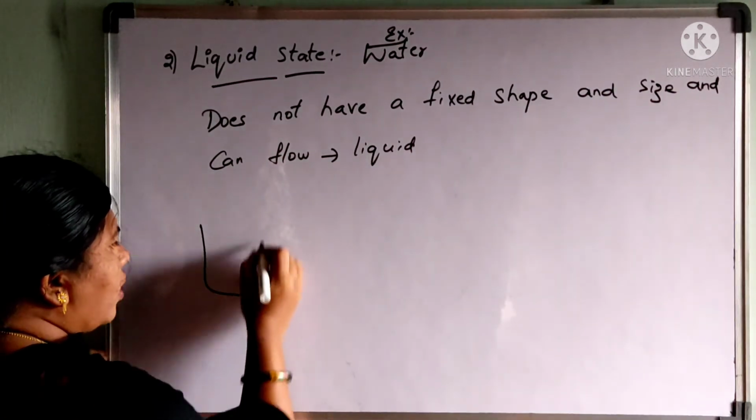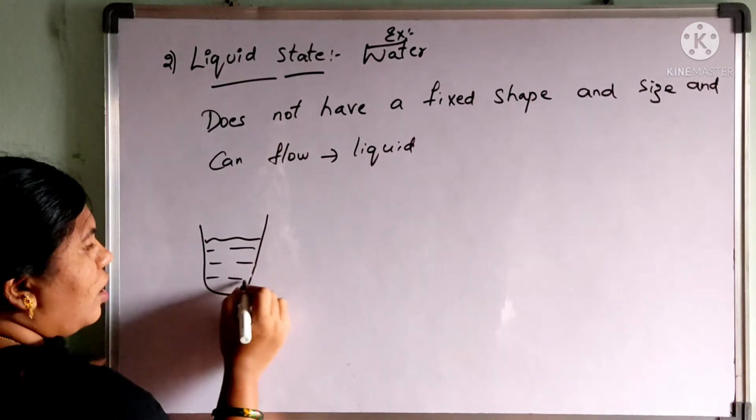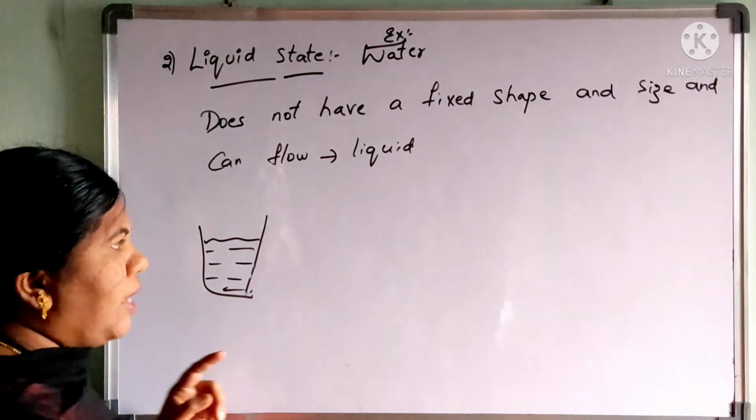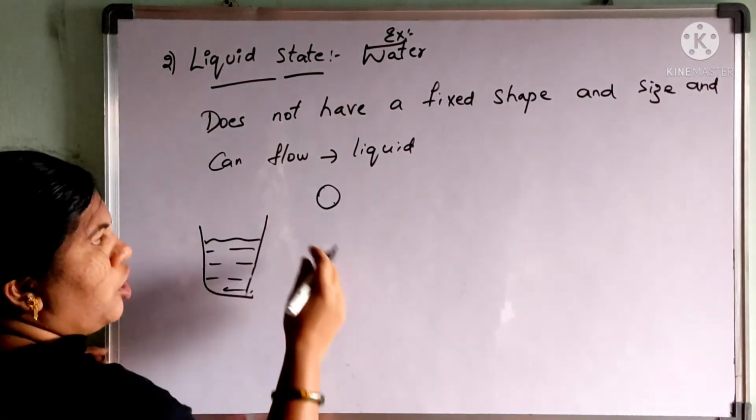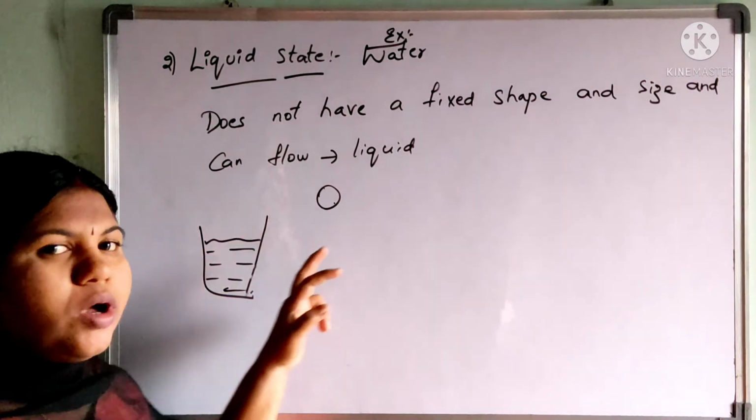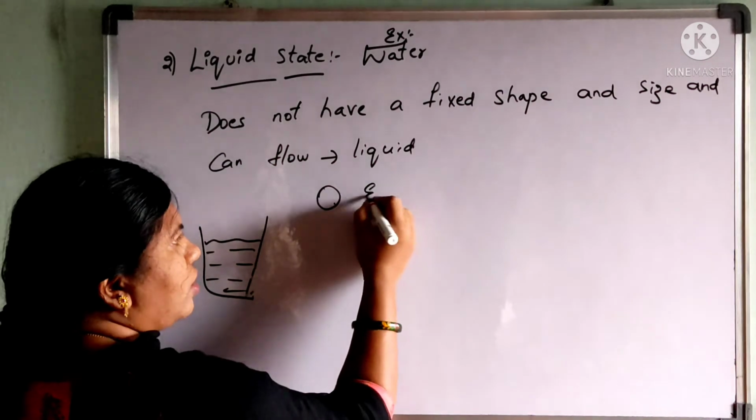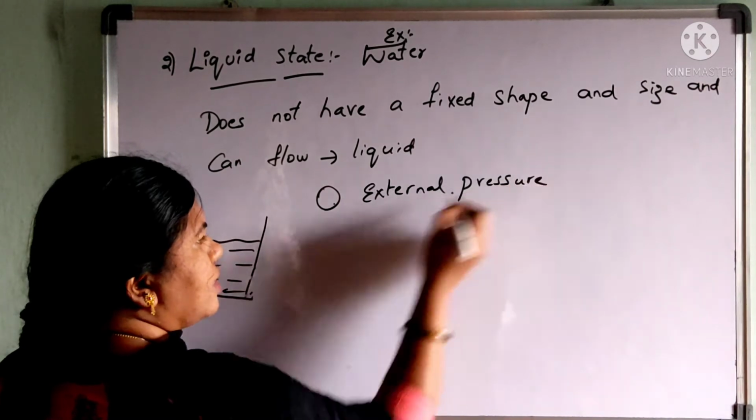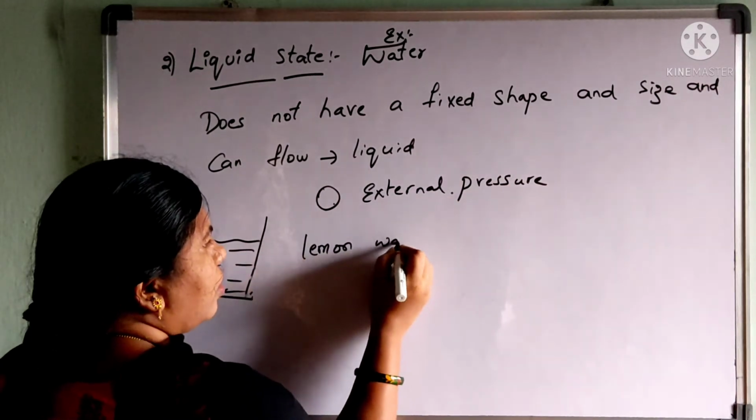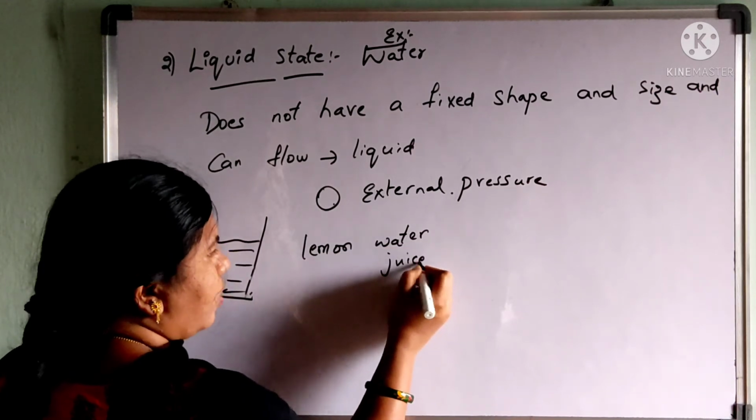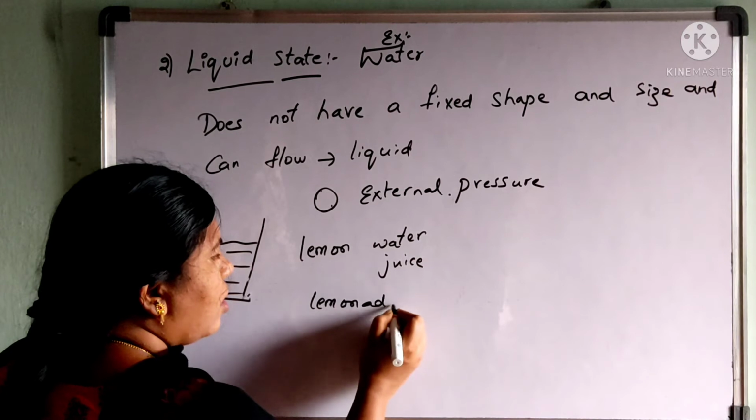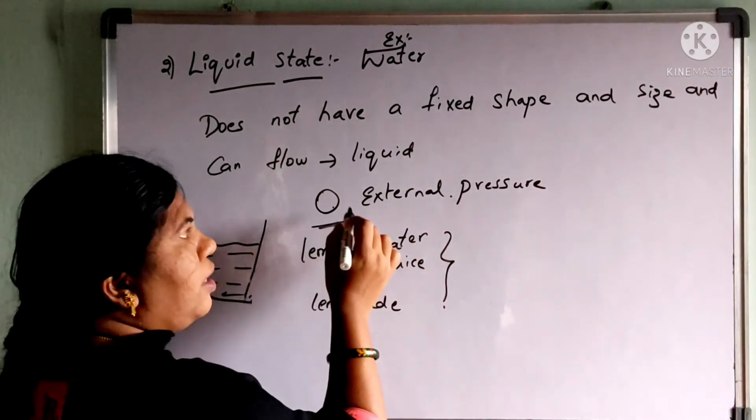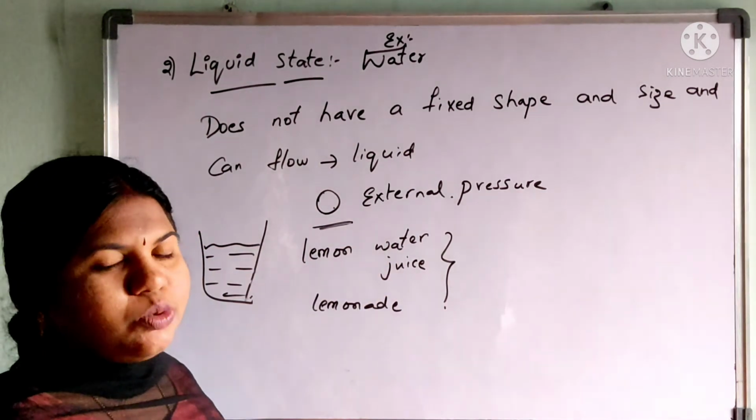So when you are pouring the water in the glass, then only the water takes the shape of the glass. It does not have any fixed shape. For example, when I take a lemon, this lemon is solid, and when I apply some external pressure or force on it and squeeze it, you get some lemon water, lemon juice you can say, or lemonade. So how do you get this? When we apply some external pressure or force on the matter, the matter changes from one state to another state.